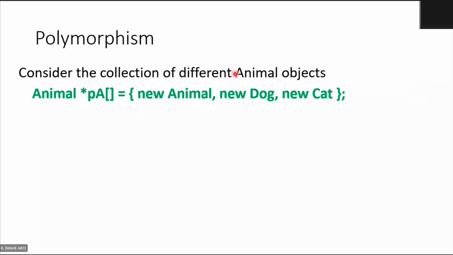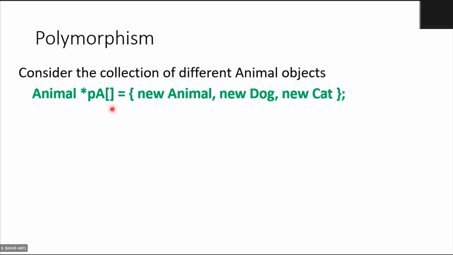So consider the collection of different animal objects. You can do this. You have an animal array wherein you have new animal, new dog, new cat. So there are 3 pointers of animal type: new animal, new dog, new cat. All of them I can assign, or take the addresses and place them in an animal pointer type. Agree? There is no error in this code.